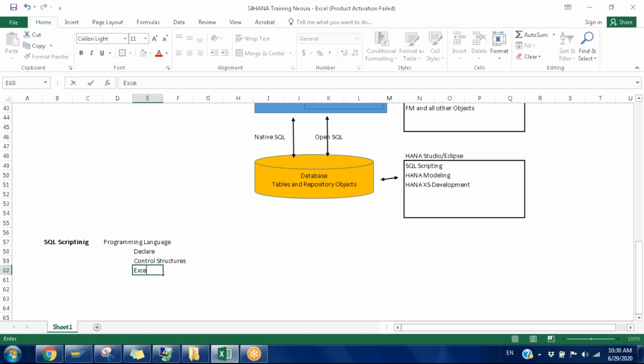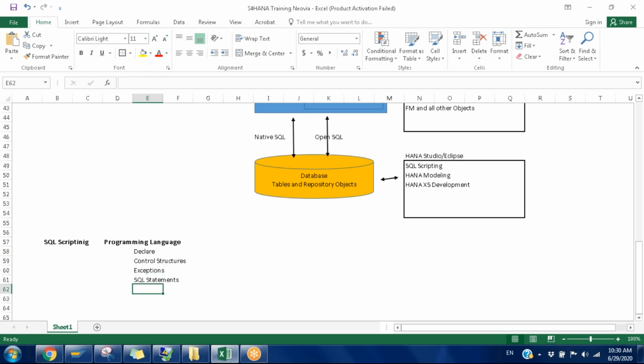We have exceptions, and we have the usual SQL statements. Even table crossing is there.